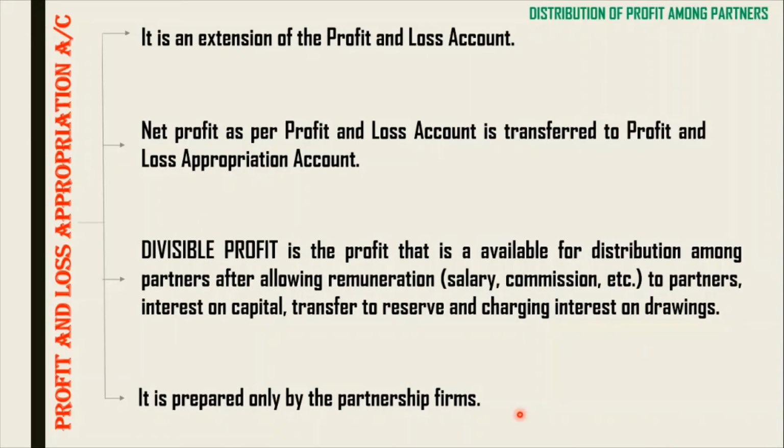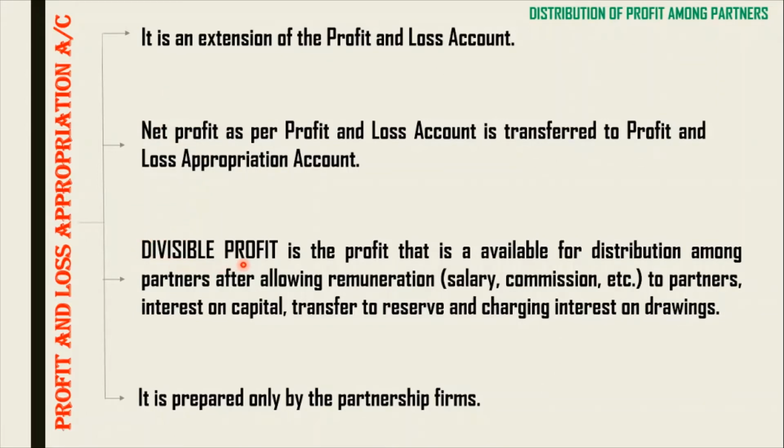So what we learned about P&L appropriation account, it is an extension of profit and loss account because it comes after P&L. Once we calculate net profit, we move to P&L appropriation. Net profit as per profit and loss account is transferred to P&L appropriation. So the further treatment is to be done with net profit by transferring it to profit and loss appropriation.